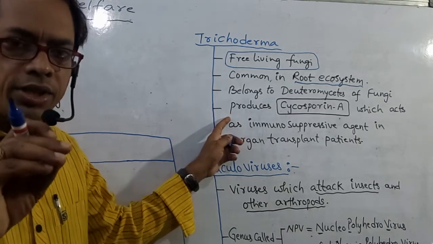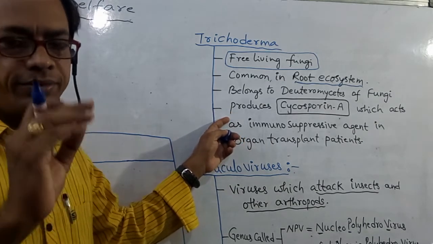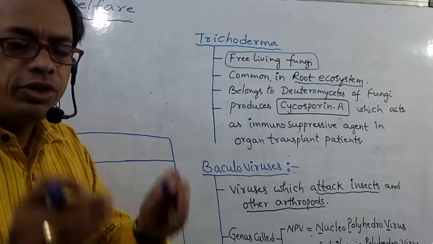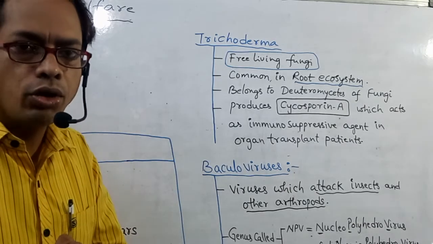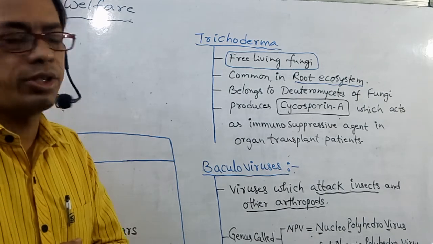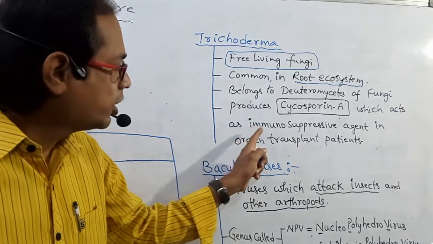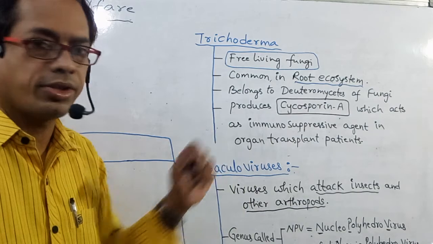It produces a bioactive molecule called cyclosporin A. Which one? Cyclosporin A, which is useful as an immunosuppressive agent in organ transplant patients.